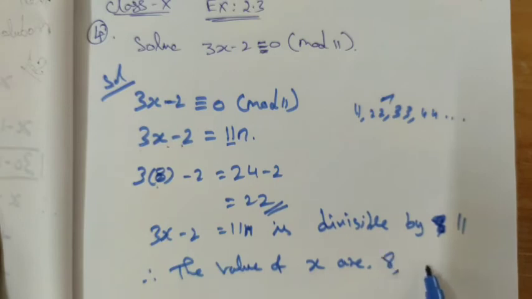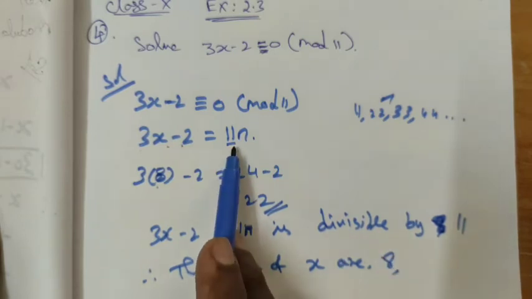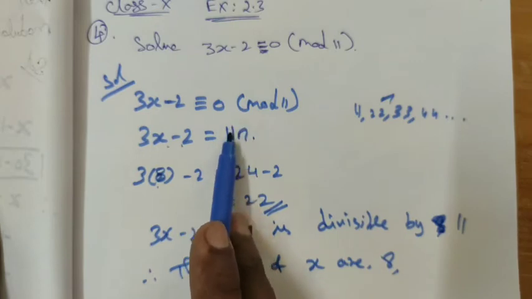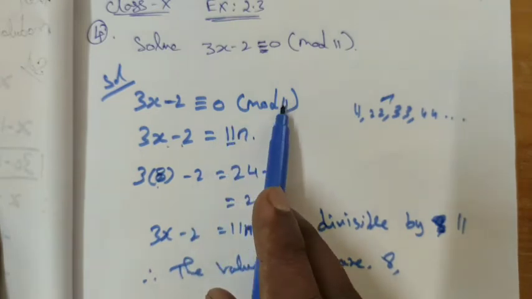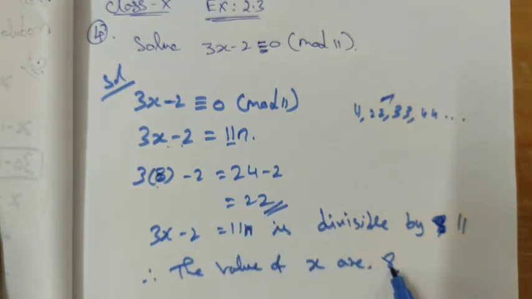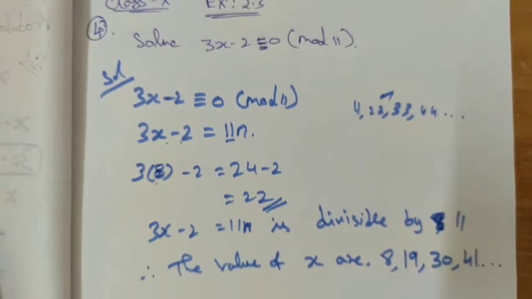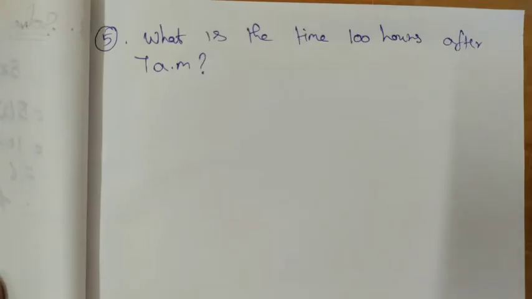If you want the next number, you have to add the divisor, that is the mod 11, the number mod divisor, right? So you must add 11 to 8, that is 19, and add 11 more, we get 30, and add one more 11, we get 41. The x values go like 8, 19, 30 and 41 and so on, right? See question number 5.